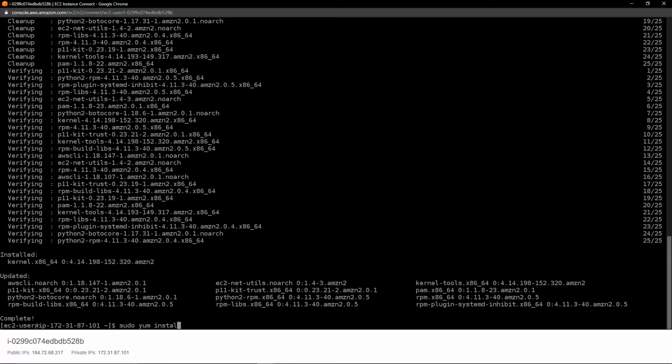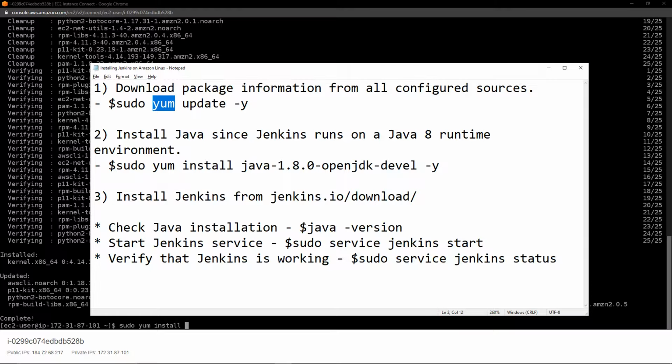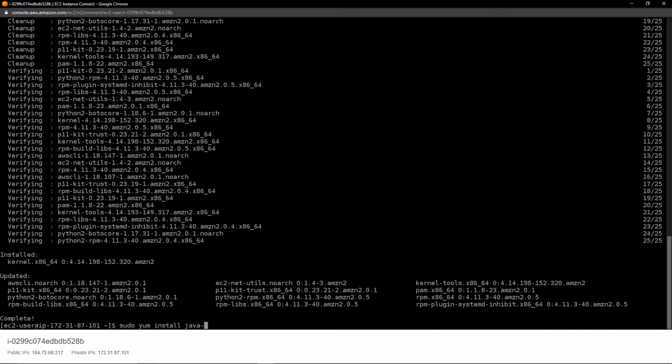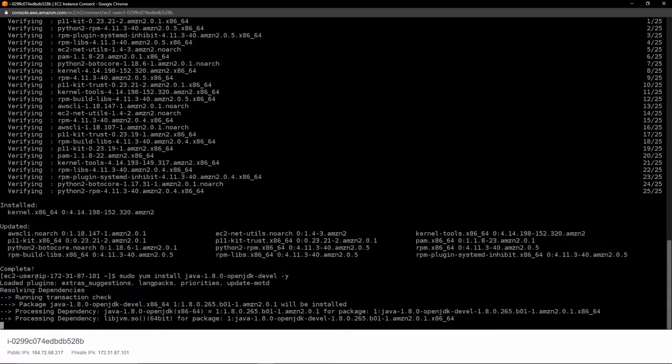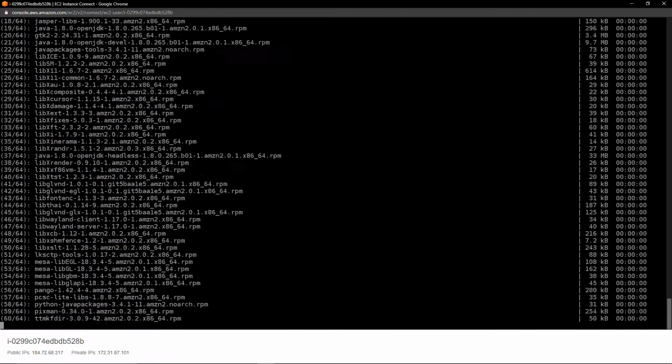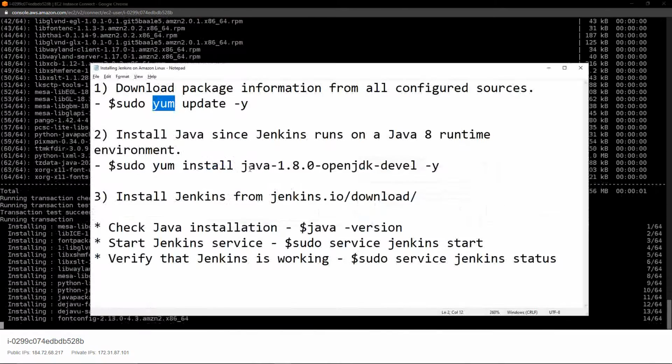Sudo yum install java-1.8.0-openjdk-devel -y. Okay, well that is installing.